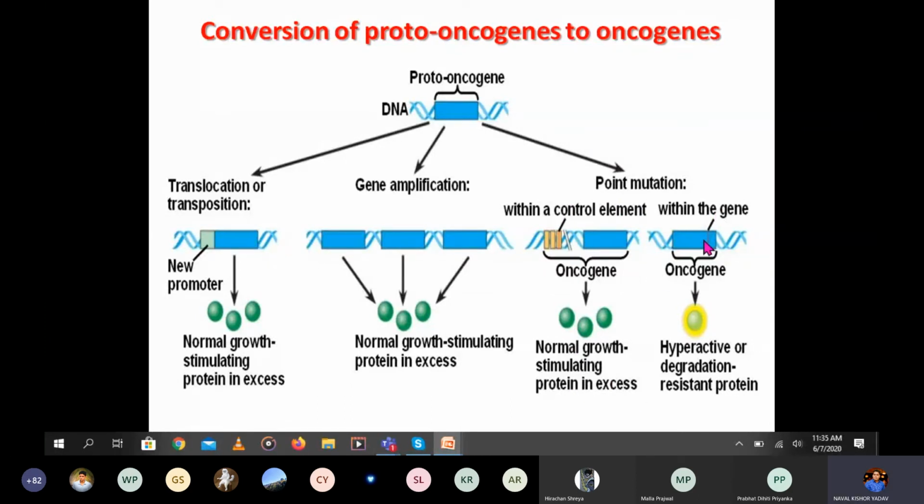Here within the genes, mutation within the genes. Hyperactivity, degradation, or resistant proteins. So we'll see how these translocations, what do you mean by this translocation or amplifications, which increases the protein synthesis.